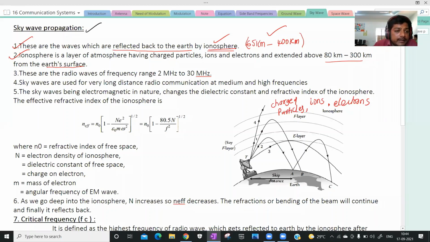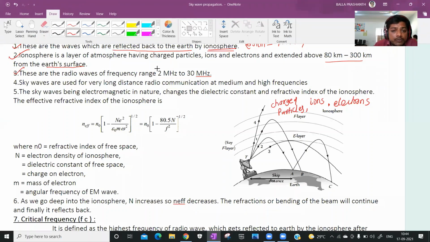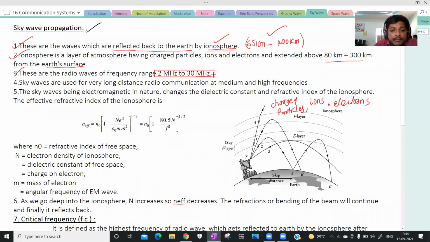And this sky wave propagation is suitable for what frequency range? From 2 megahertz to 30 megahertz. What about the ground wave propagation?